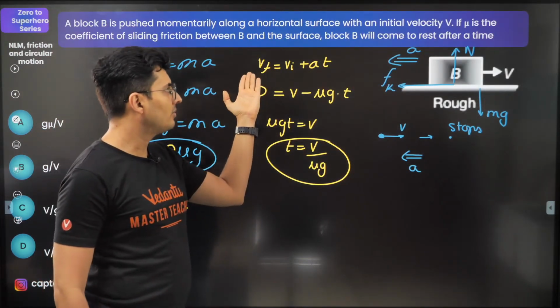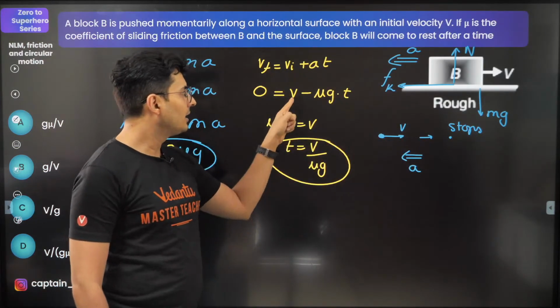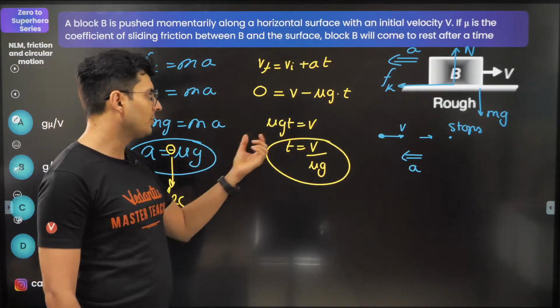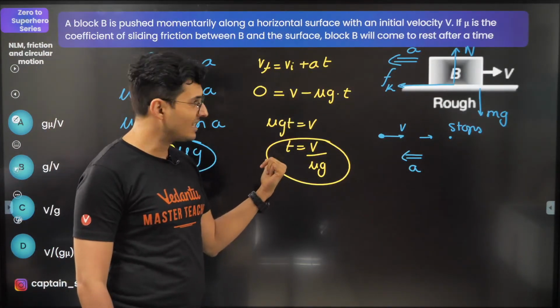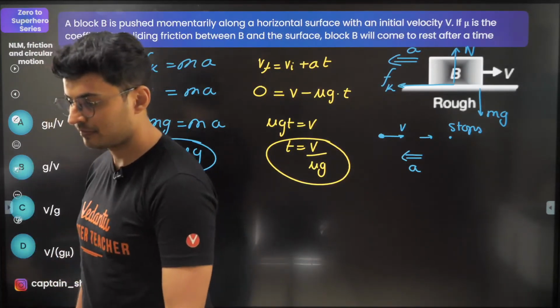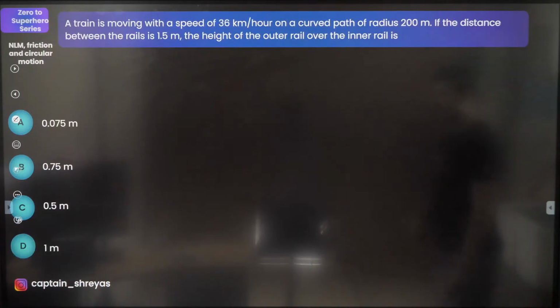Use the kinematic equation: final is initial plus acceleration into time. It stops finally, initial velocity was v. Acceleration, magnitude wise, I found it mu g, but put a minus sign because it is decelerating. Rearrange, you get v by mu g. That's all. Cool, everyone? Let's move on.